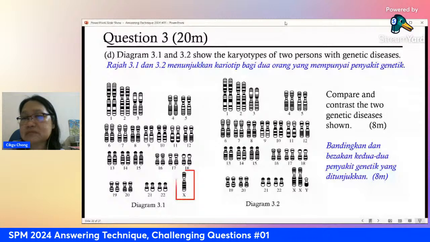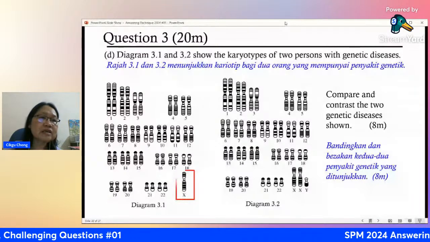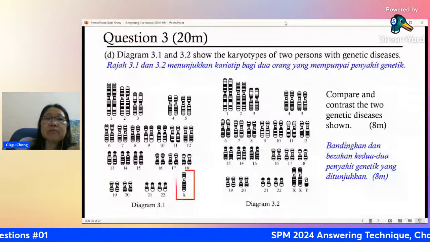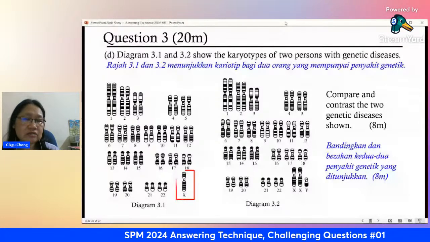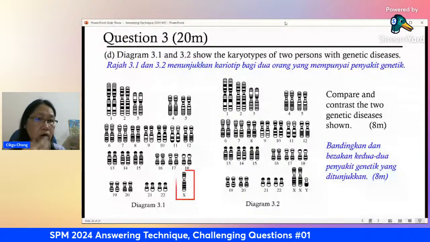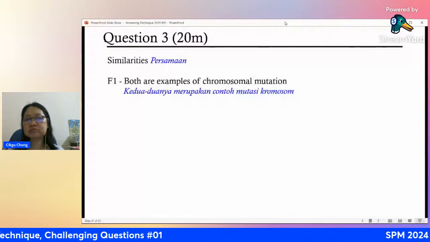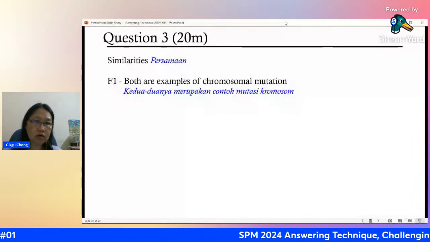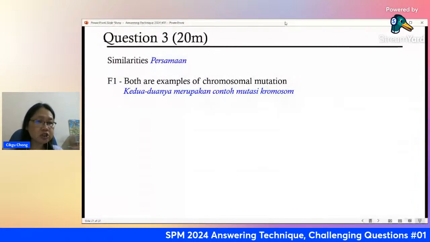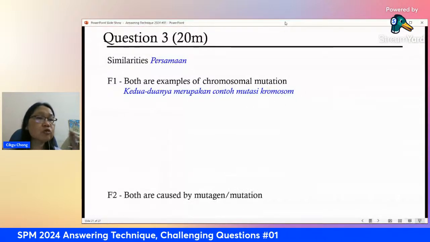Here, 8 marks. How do we give you 8 marks? Look, give similarity. Similarity, you can just write both. Both are examples of chromosomal mutation. These two diseases are caused because of a mutation called chromosomal mutation, because the number of chromosomes is wrong, or the type of chromosome is wrong. Chromosomal mutation, not gene mutation, chromosomal mutation. Then both are caused by mutation.